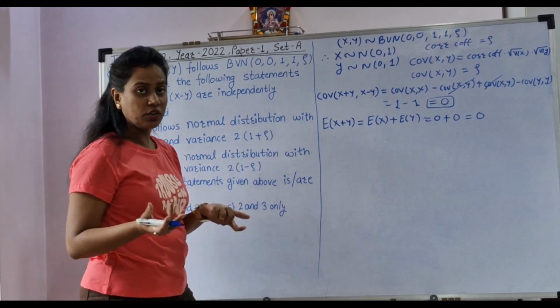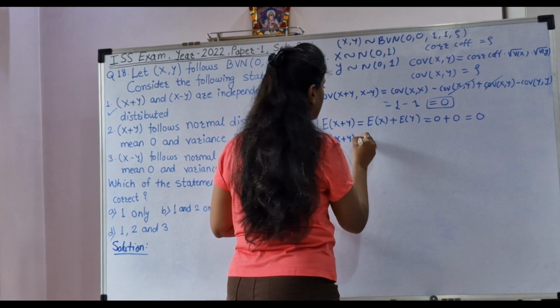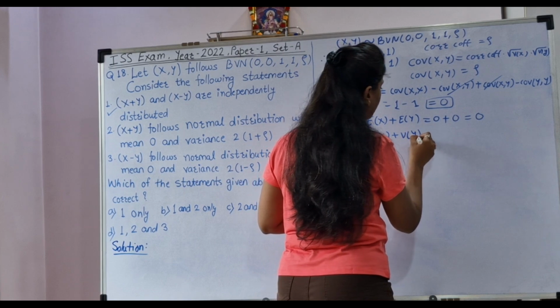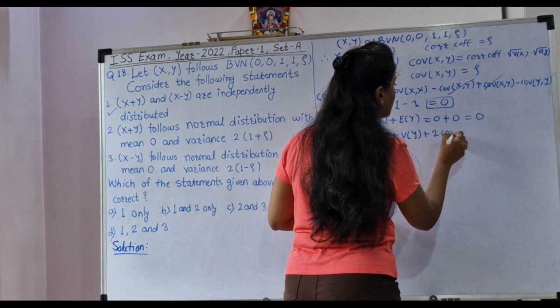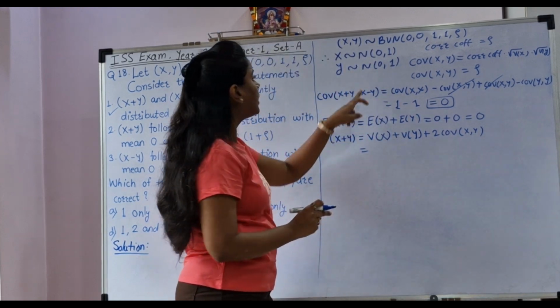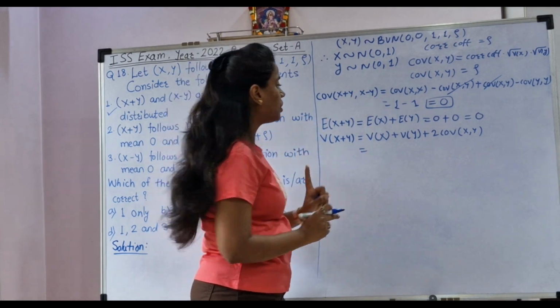Then we want to find out variance as well. So, variance of X plus Y equals variance of X plus variance of Y plus 2 times covariance of XY. Here, variance of X is 1, variance of Y is also 1, and covariance of XY is rho.